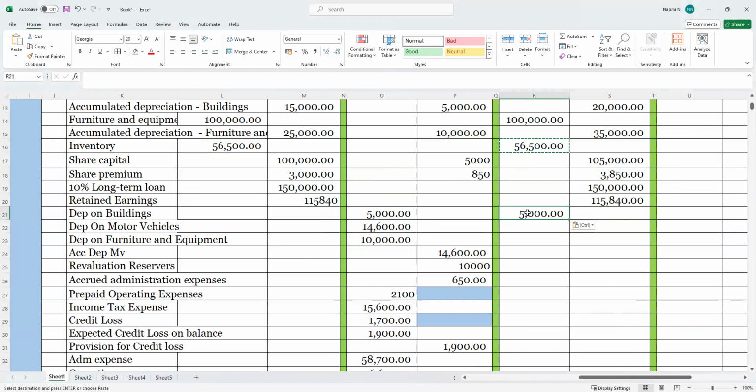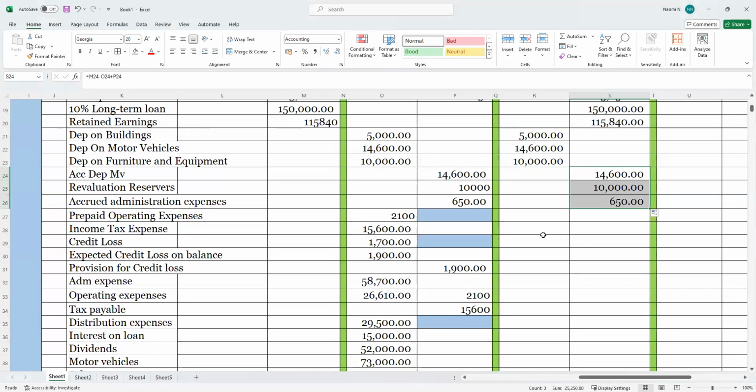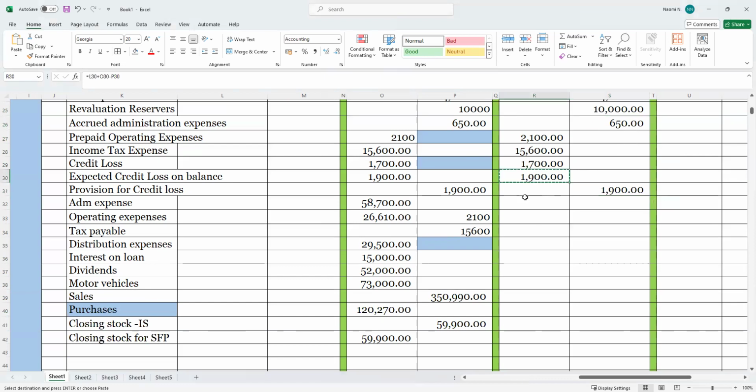Control copy, Control V. Be a bit careful, guys.